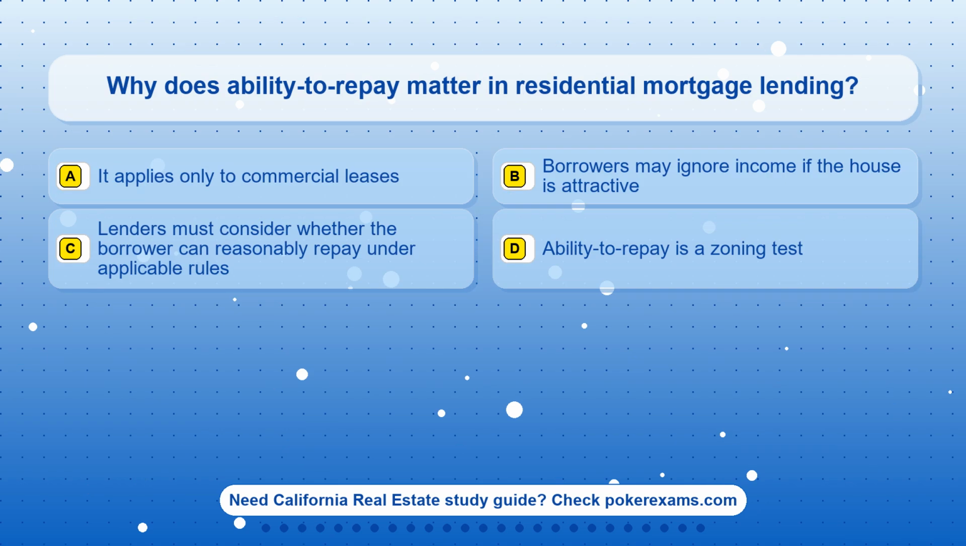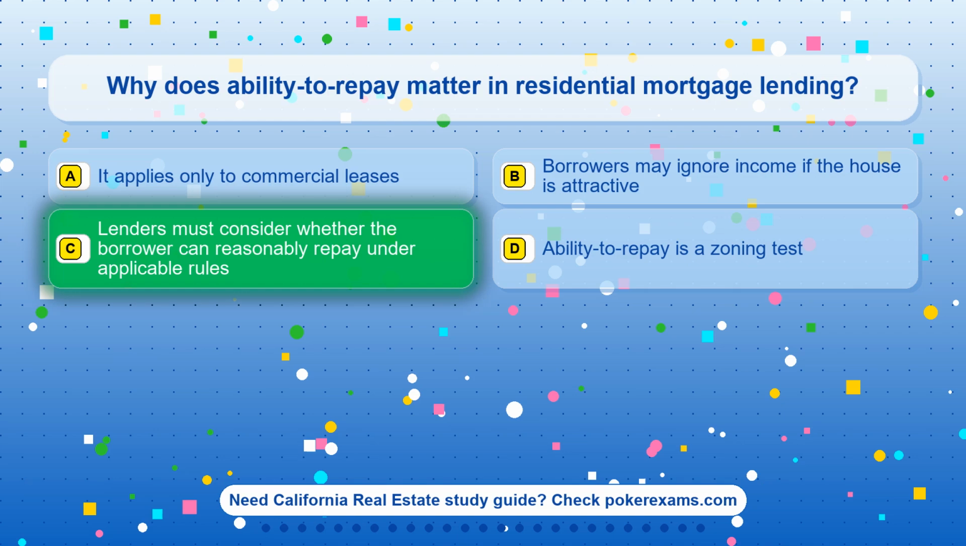Question 24. Why does ability to repay matter in residential mortgage lending? Option A. It applies only to commercial leases. Option B. Borrowers may ignore income if the house is attractive. Option C. Lenders must consider whether the borrower can reasonably repay under applicable rules. Option D. Ability to repay is a zoning test.